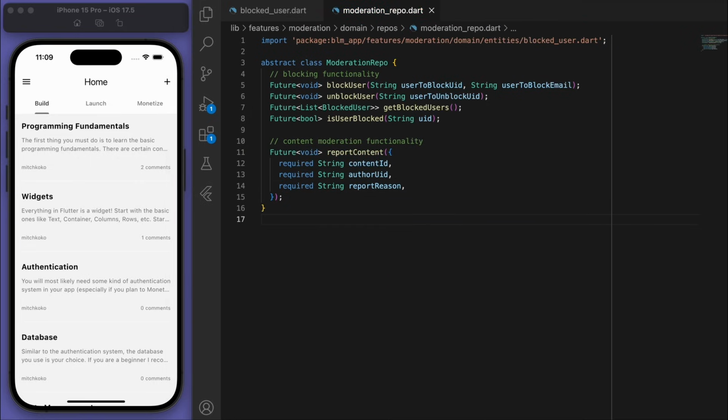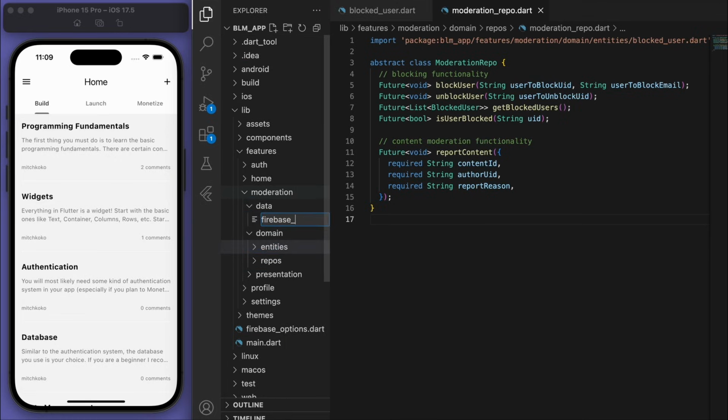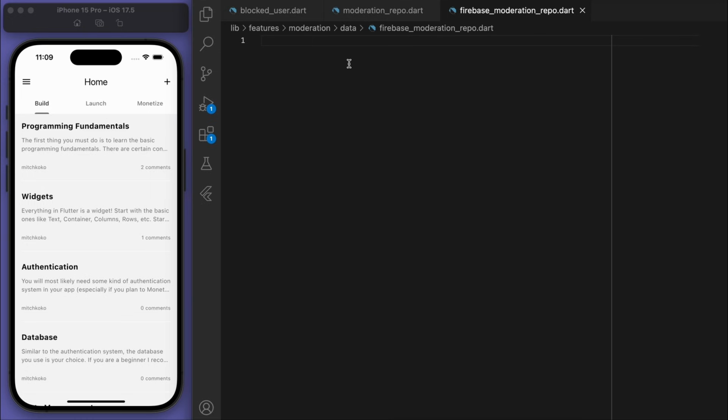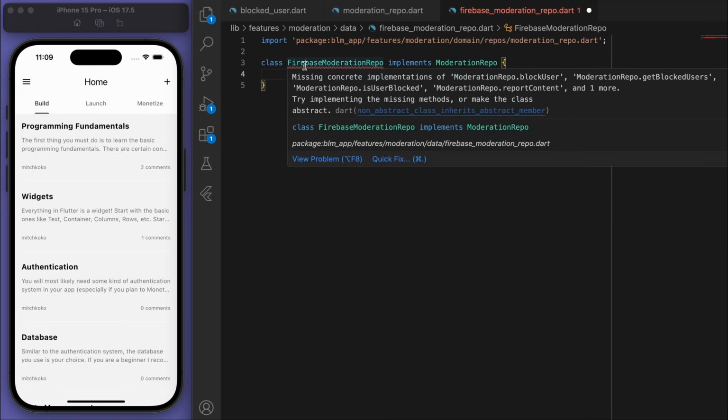Cool, so this is the main method that we need to fill out. Now in the data, let's create our Firebase moderation repository. And actually implement this repository. Cool, so you can see the red squiggle because we got to implement those methods.